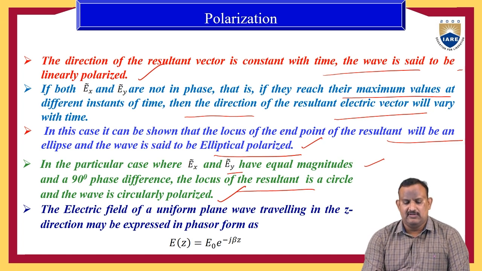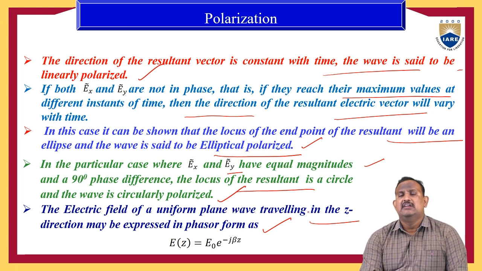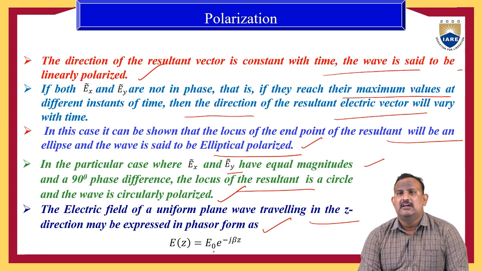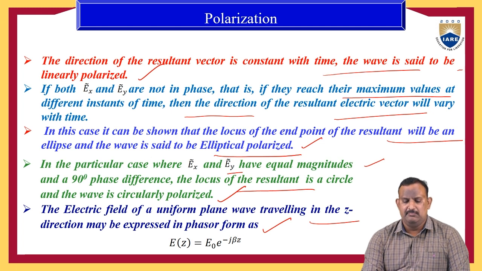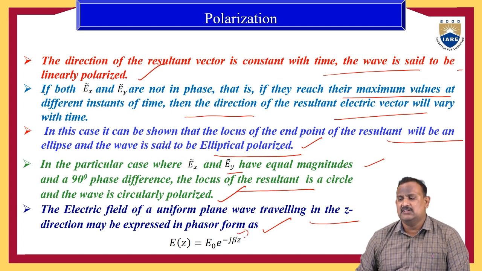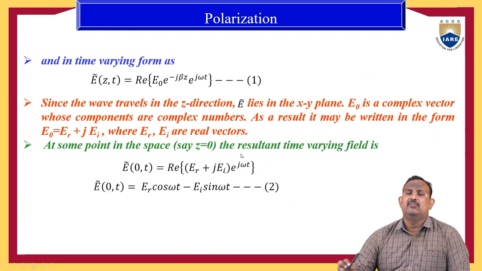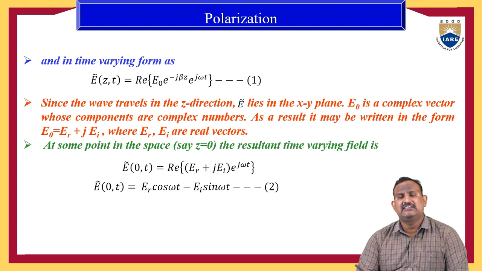Here the electric field of a uniform plane wave traveling in the z direction may be expressed in phasor form as E of z equal to E naught into e power minus j beta z, where E naught is some complex number having both real and imaginary parts, and beta is the phase constant. We can express the same in time varying form.